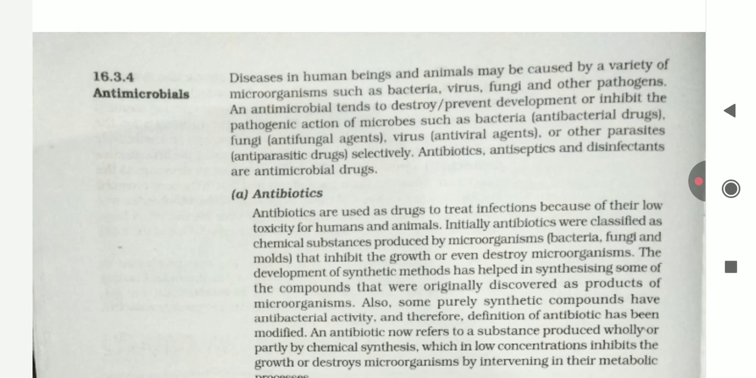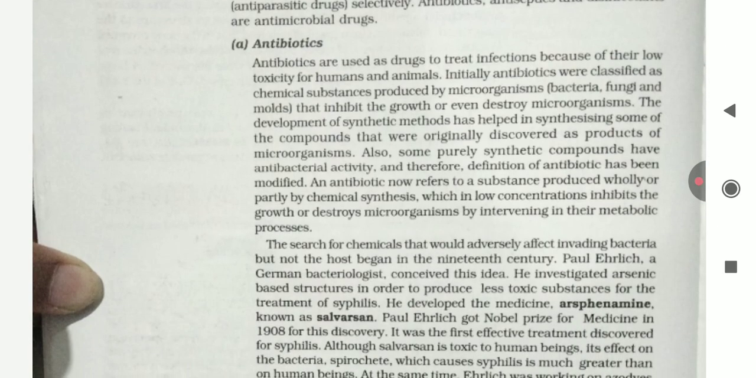Antimicrobials. Diseases in human beings and animals may be caused by a variety of microorganisms such as bacteria, viruses, fungi, and other pathogens. An antimicrobial tends to destroy or prevent development or inhibit the pathogenic action of microbes such as bacteria, viruses, and other parasites. Selectively, antibiotics, antiseptics, and disinfectants are antimicrobial drugs. First is antibiotics.